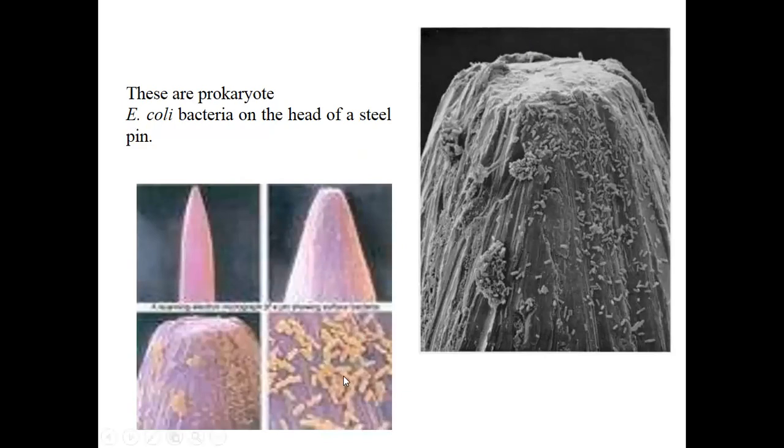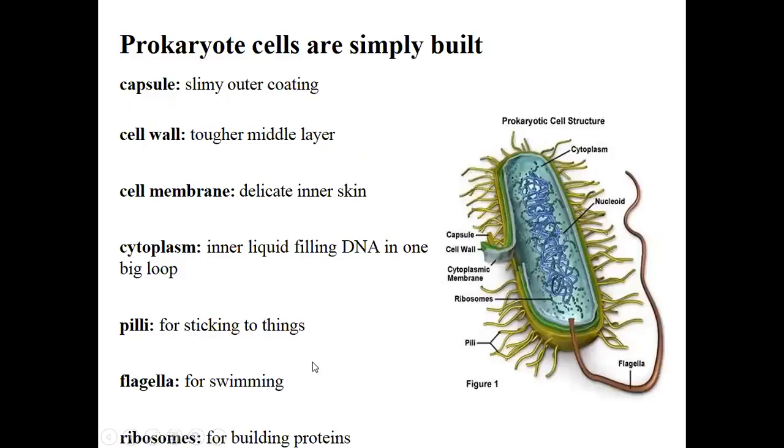Here on the head of a steel pin, you can see the growth of E. coli bacteria. Prokaryotic cells are simply built. They have a capsule as the upper body, then a tough cell wall that gives a specific shape. Then there is a cell membrane, a slight inner skin. After that, there is the cytoplasm that has embedded DNA material and ribosomes. Then we have pili, for sticking to things, which you can say is anchoring for the cell.